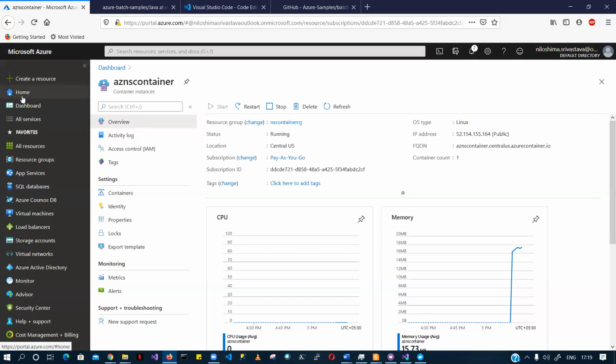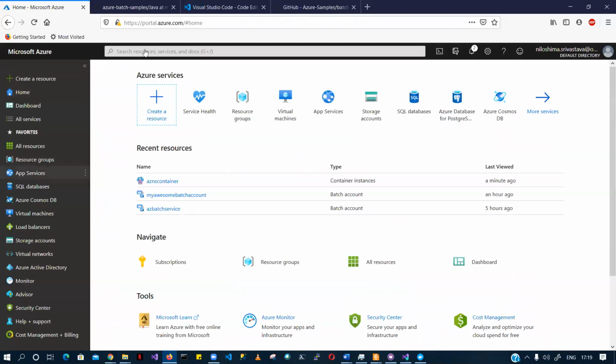So like I said, we are going to talk about the Azure Kubernetes Service cluster, right? Have any of you worked with Kubernetes before?